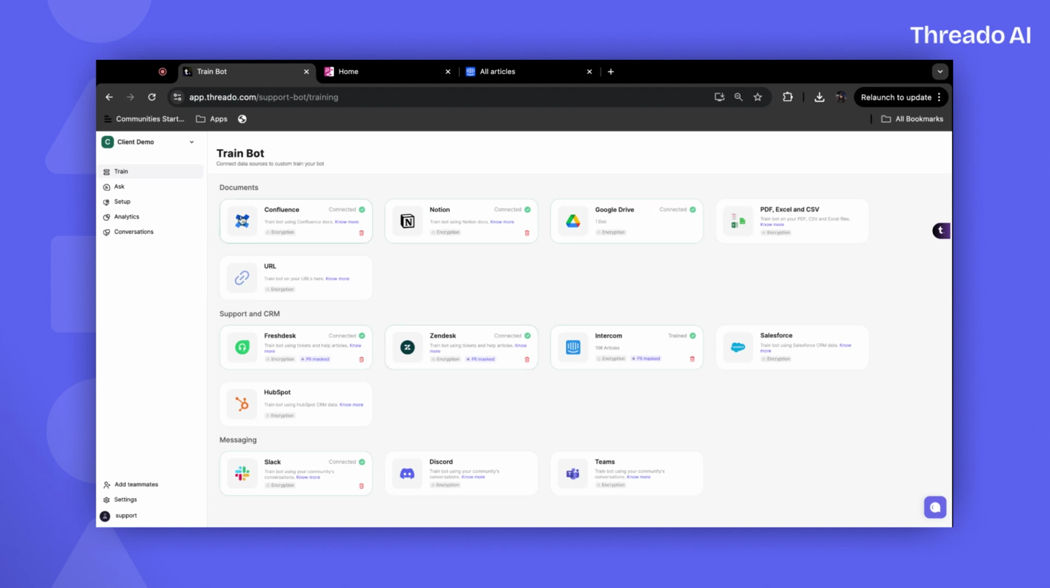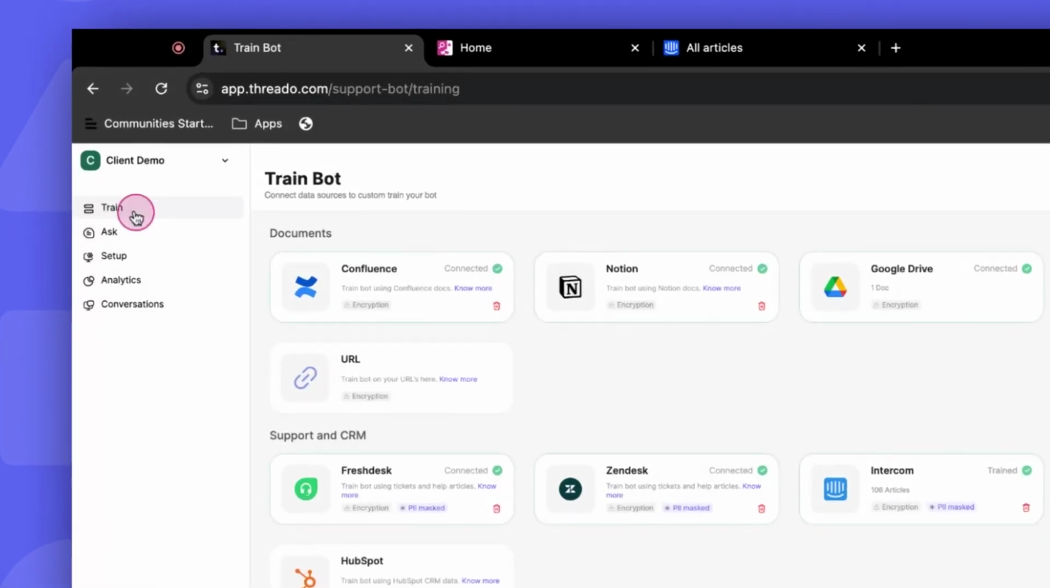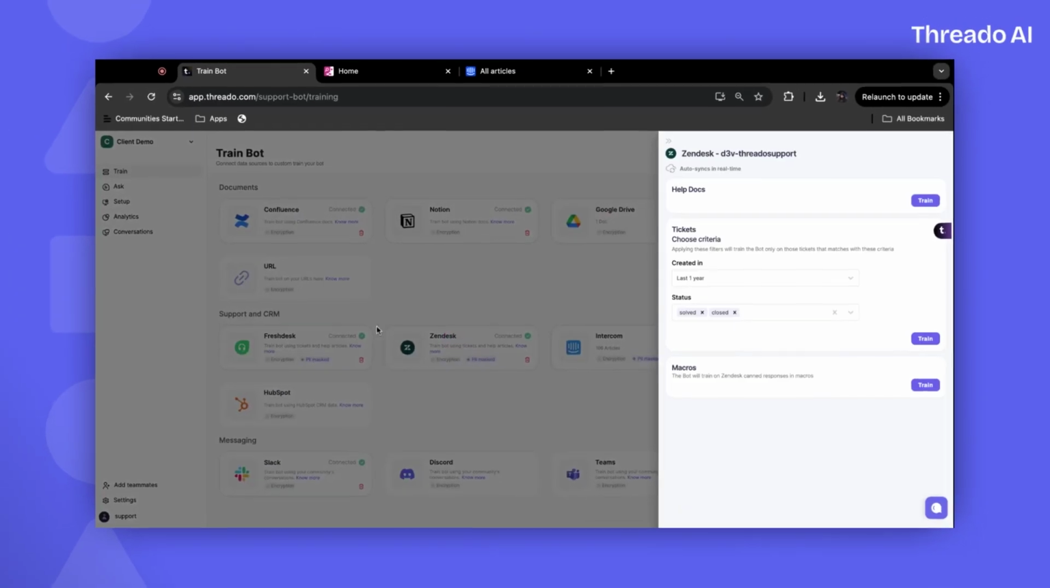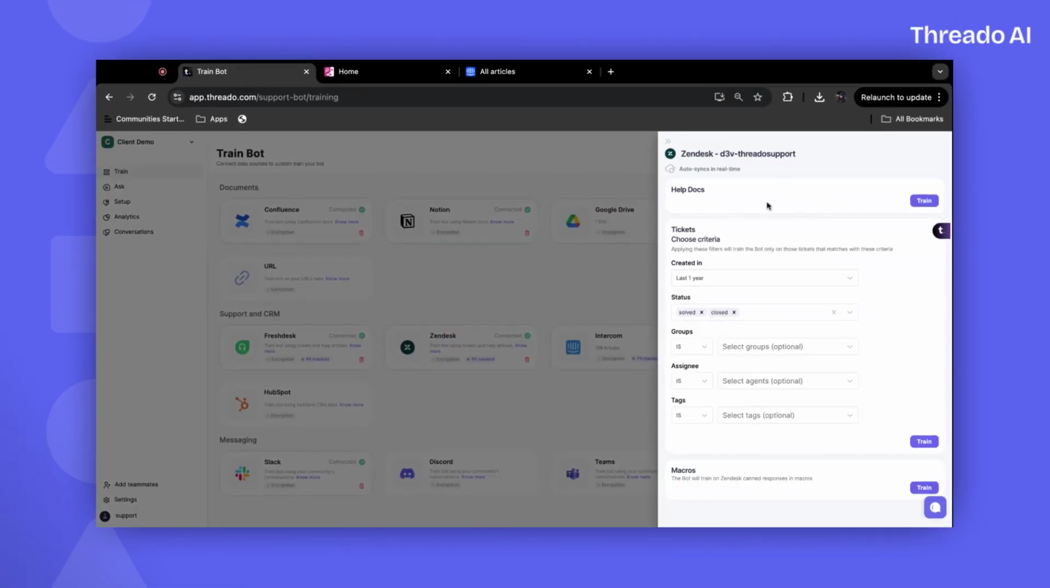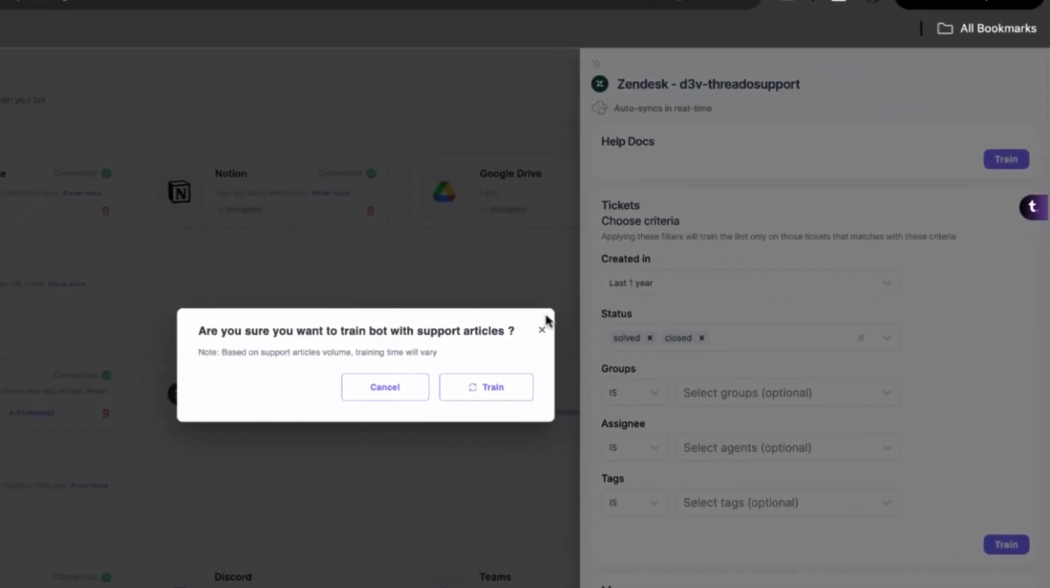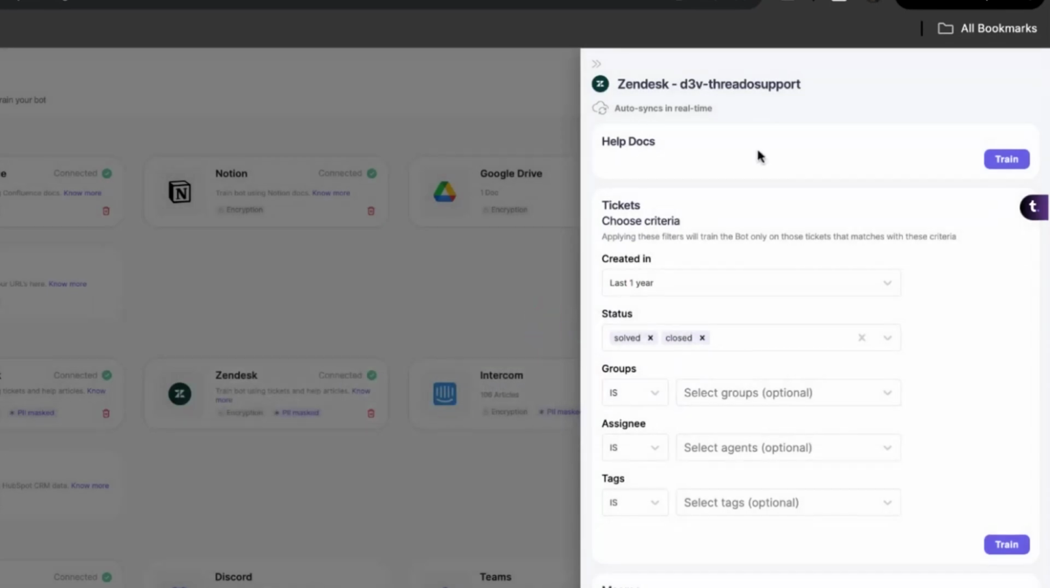To begin, please navigate to the training section. From here, select Zendesk from the Support and CRM section. Once you've done this, you'll see an option to connect your help documents. By clicking on Train, you can start the training process on all support articles. By default, Threado will pull in all the published public articles from Zendesk.